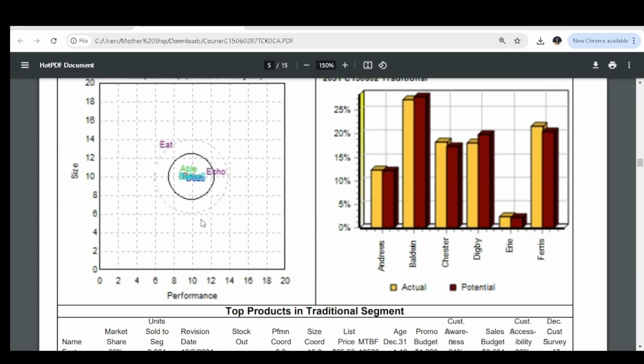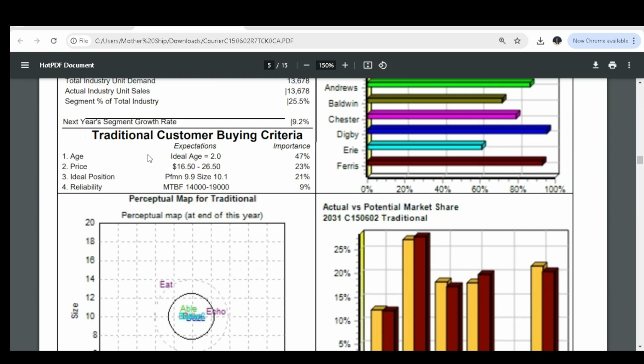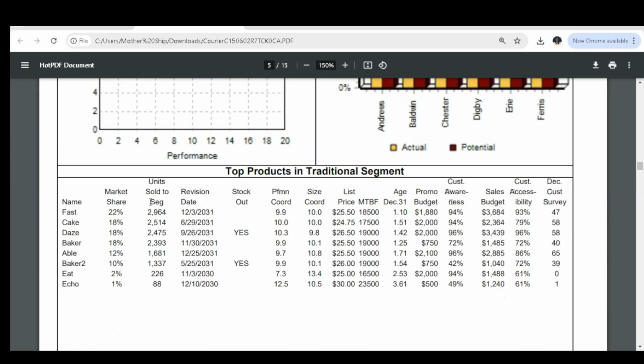So under the traditional segment, you can see that in this round, they need an ideal age of 2.0, price of 16 to 26, ideal positioning 9.9, and size of 10.1. They need 14,000 to 19,000 reliability, or the MTBF. Down here, you can see that for Cake, we sold 2514 products.